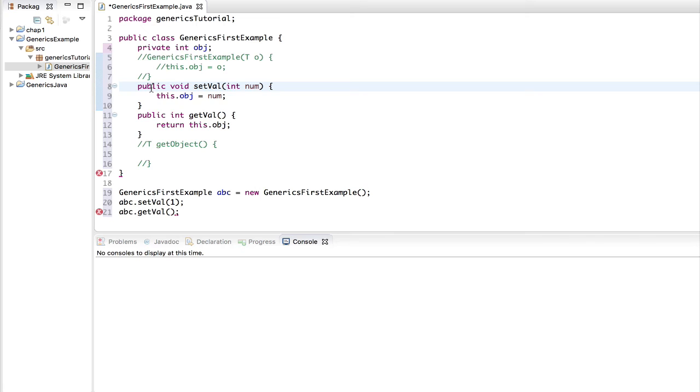This is not exactly a tutorial about access modifiers, but I'm just refreshing in case you have forgotten them. Access modifiers allow access only according to what has been set by the programmer. Because I've said that my obj instance variable will be private, only methods inside the class's implementation can access it.